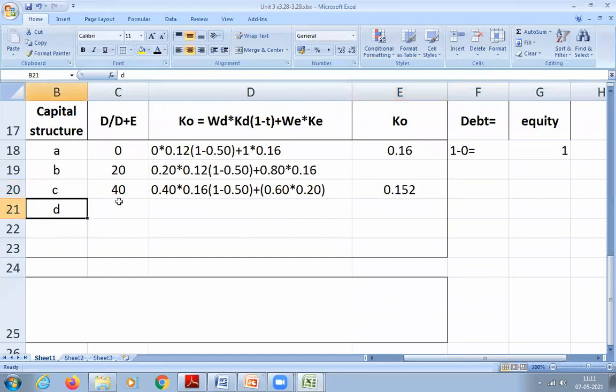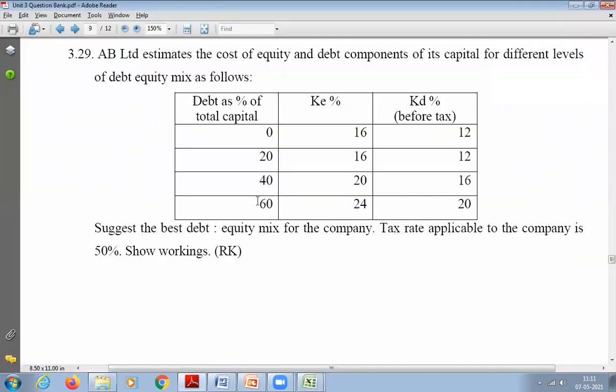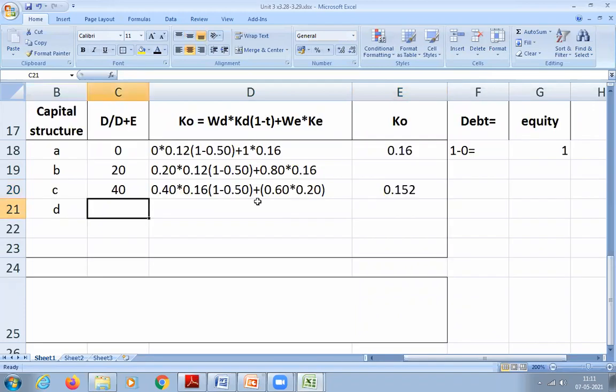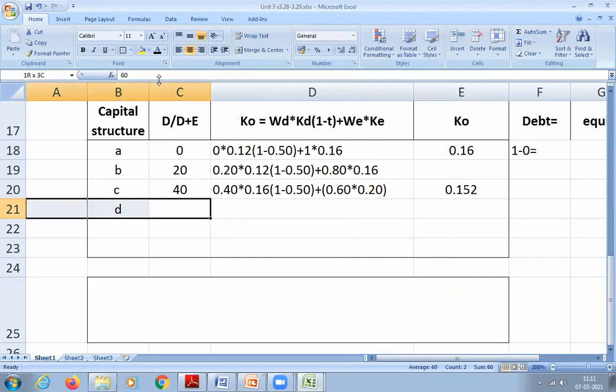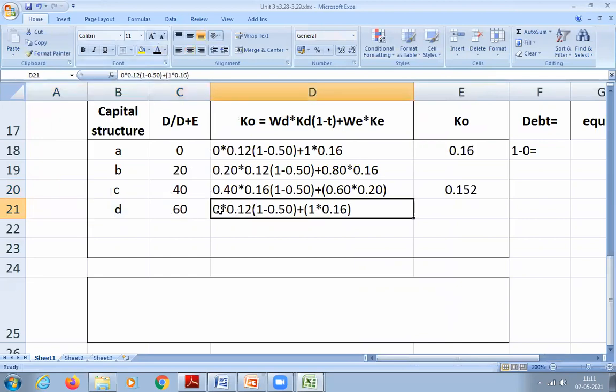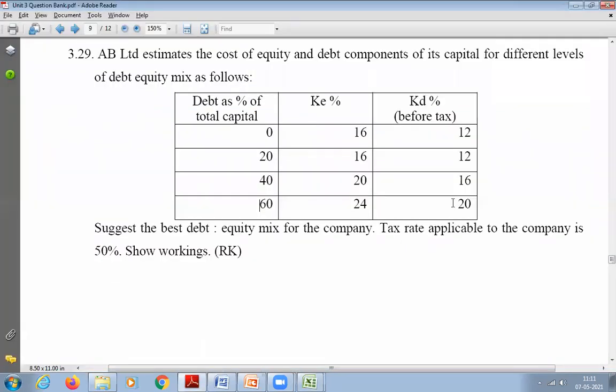Then the last one, what is the debt percentage? 60. So write down 60%. And here the weight is 60, so it will be 0.6. 0.60 into how much is cost of debt? Now it is 20%.